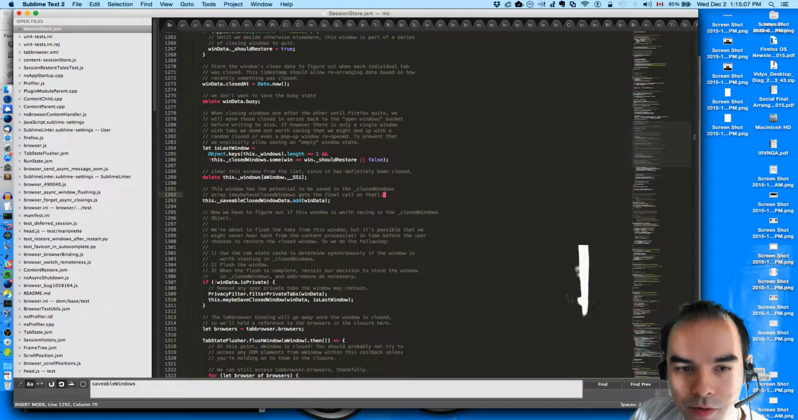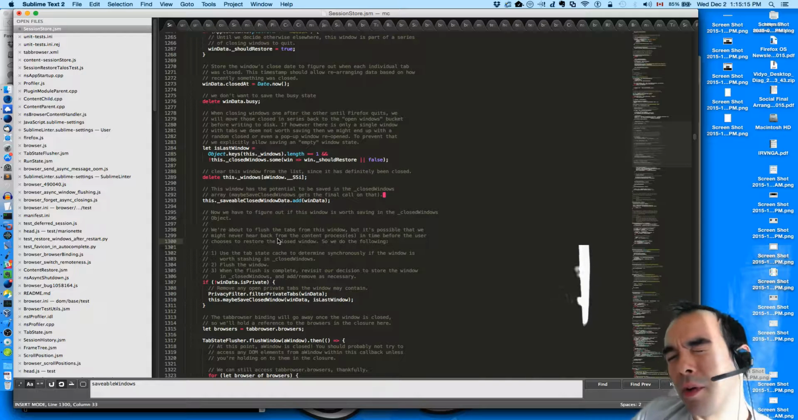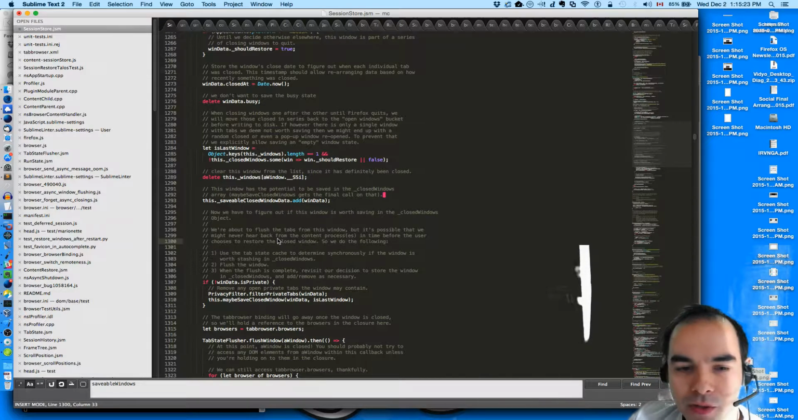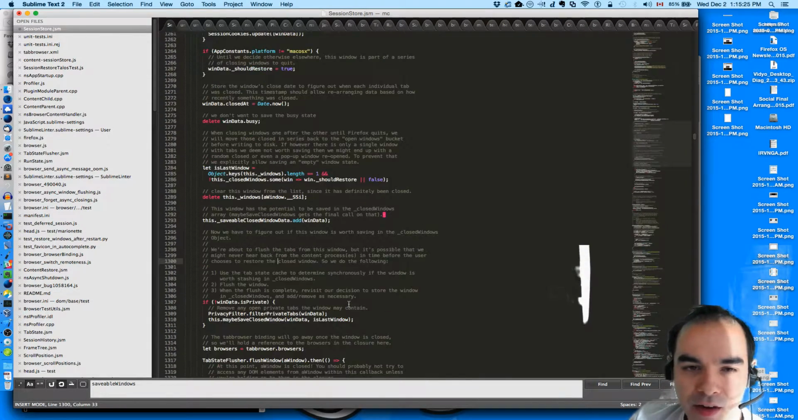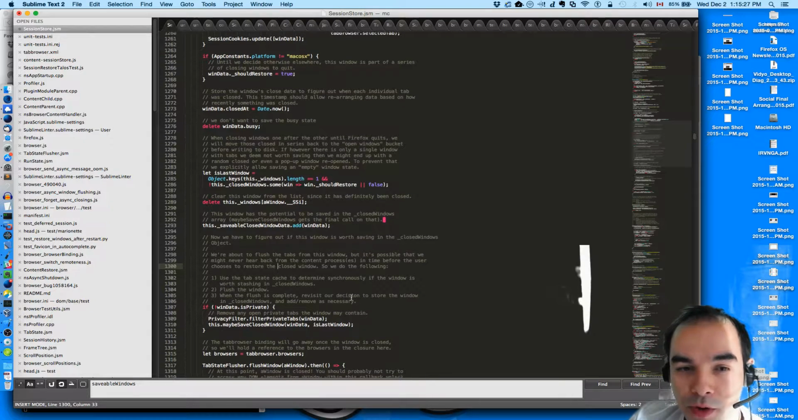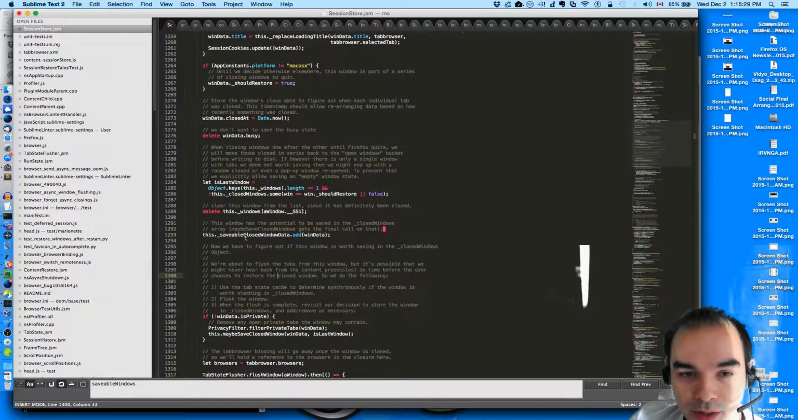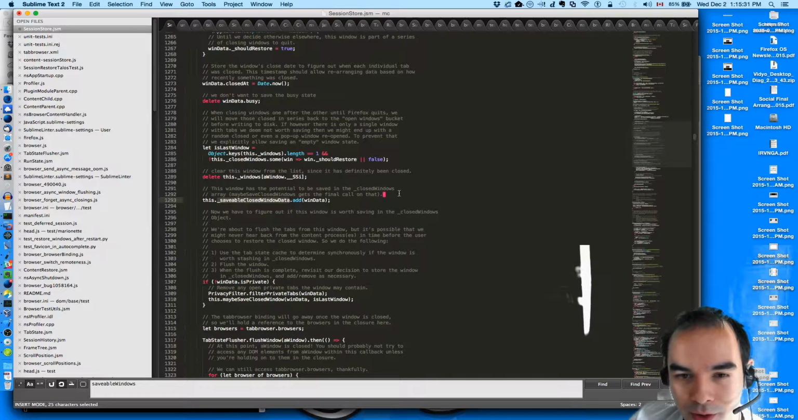So now I'm wondering if maybe we should somehow move this savable closed window data thing into maybeSaveClosedWindow, and I'm trying to figure out how that would work. No, I think that'd be too complicated because we have to call it again in here, and so you've got these two kind of modes for it. One where you want to be able to put things into savable closed window data, and one where you don't.